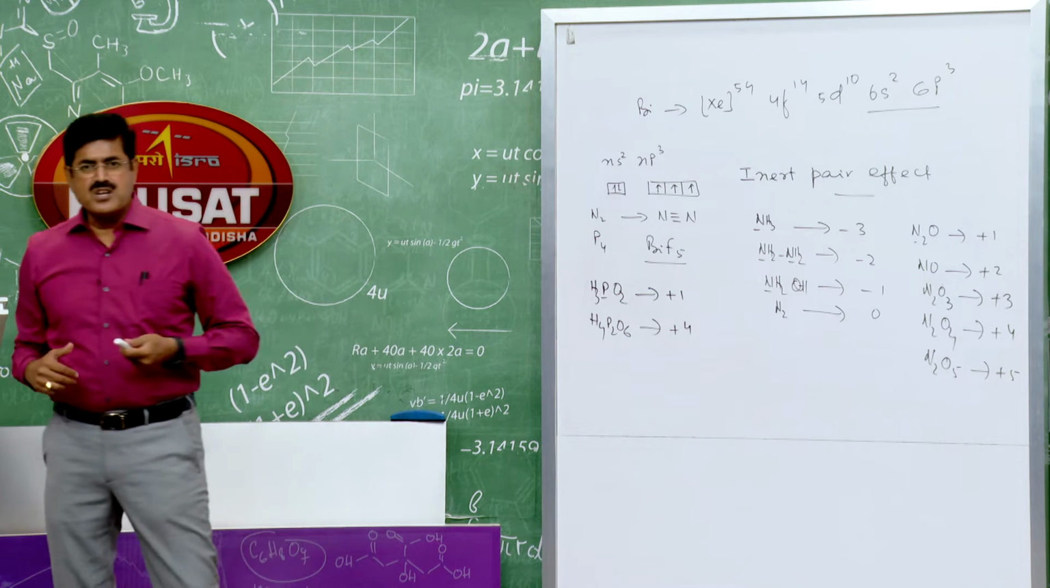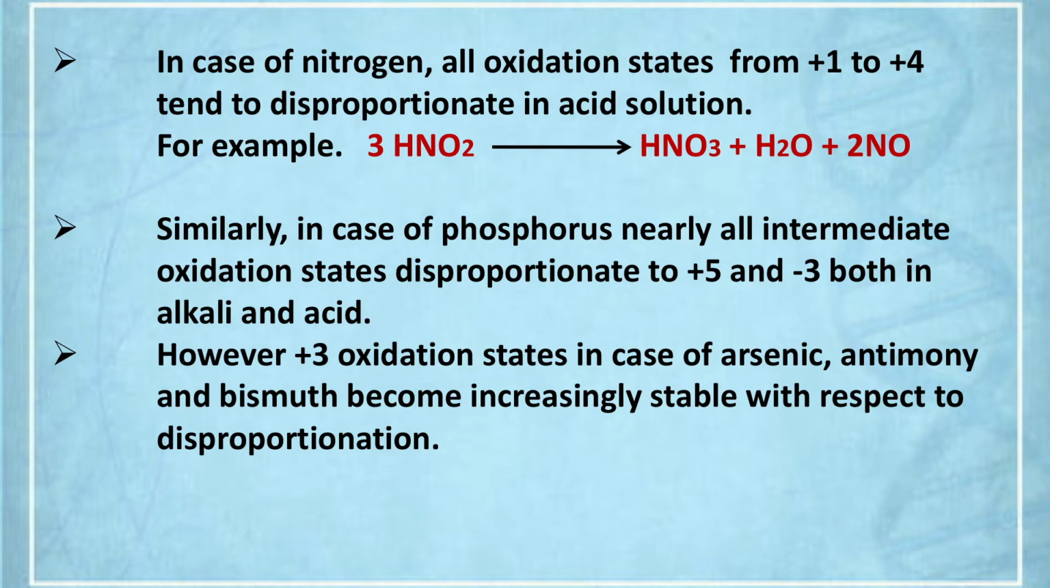This is the oxidation state of the nitrogen family. Let us see some other information regarding oxidation state. In case of nitrogen, all oxidation states from +1 to +4 tend to disproportionate in acid solution. See the word disproportionate. What does it mean? It is the simultaneous oxidation and reduction of the same molecule.